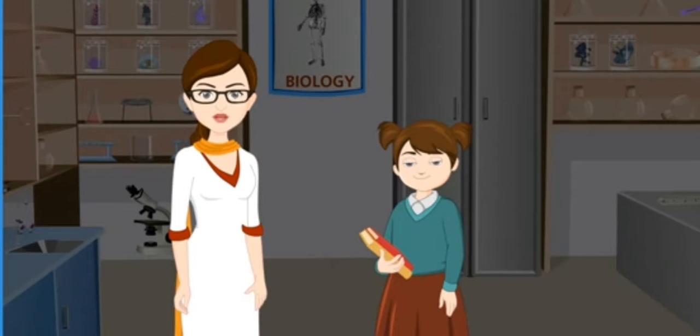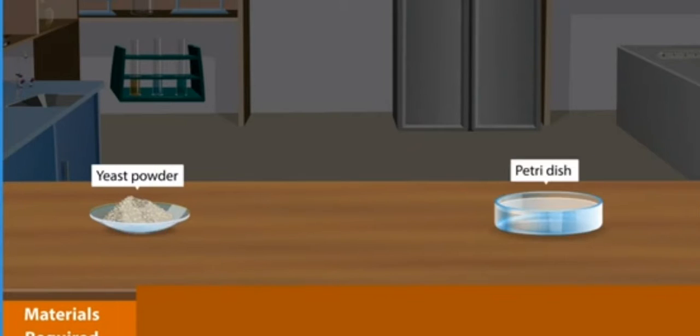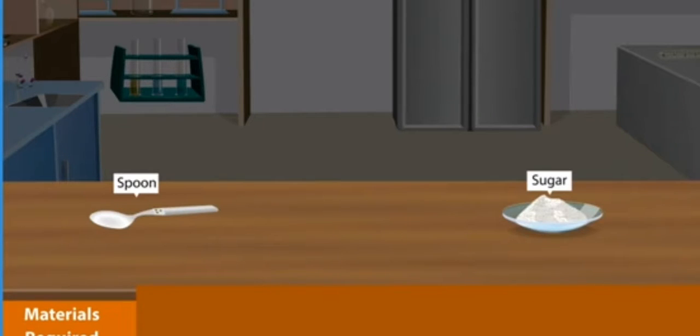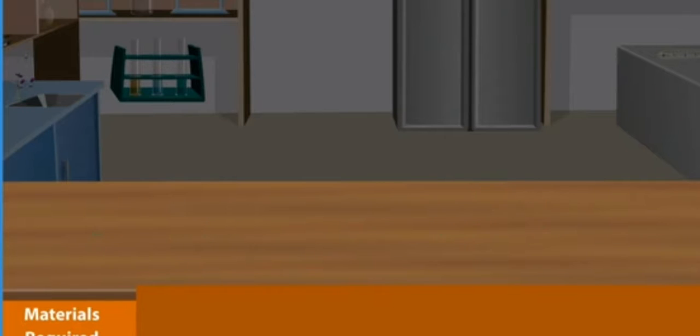Let's perform an experiment to show the process of asexual reproduction of yeast cells by budding. The materials required are yeast powder, a petri dish, a microscope, some water, a spoon, sugar, a glass slide and a cover slip, dropper and glass rod.